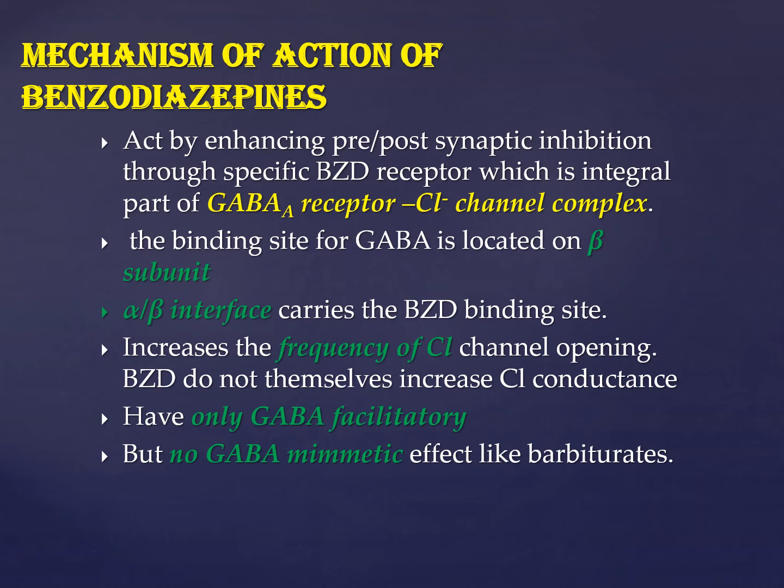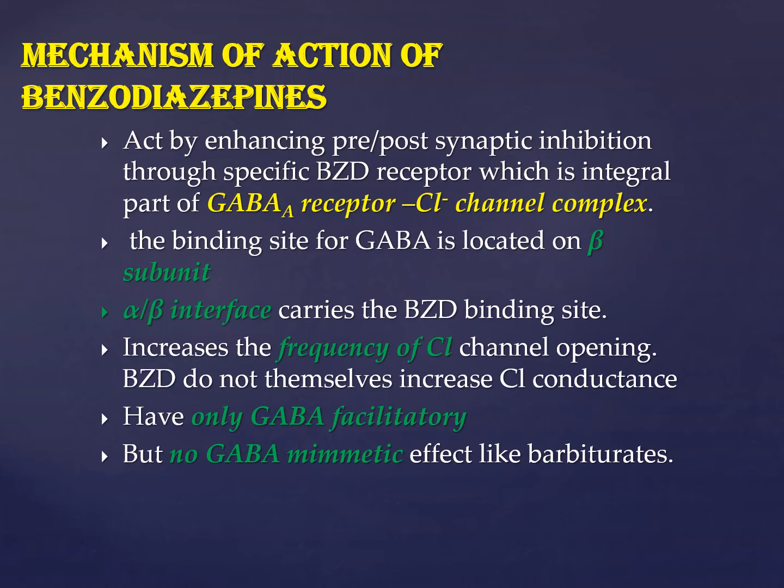Mimetic means to mimic. So barbiturates also act as GABA, and they mimic the action of GABA. They enhance GABA, increase the duration of chloride channel opening, and are facilitatory as well. Whereas benzodiazepines are only GABA facilitatory. They increase the frequency of the chloride channel, but they do not mimic the action of GABA. Another thing is that benzodiazepines bind to the alpha beta interface. They have a specific receptor binding site, whereas barbiturates do not have a specific binding site. They just bind to any site adjacent to the GABA binding site.